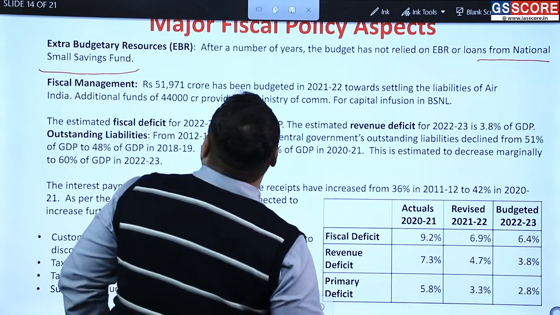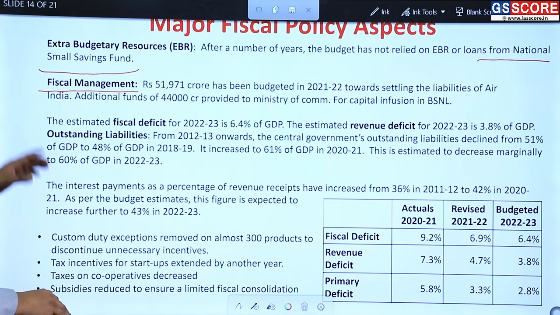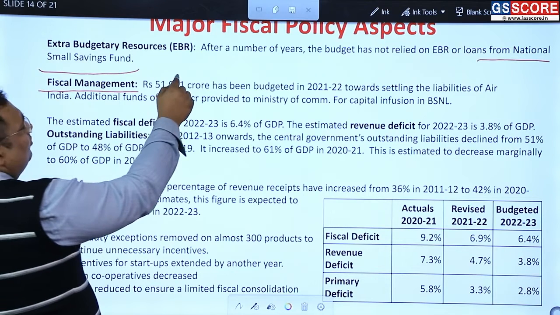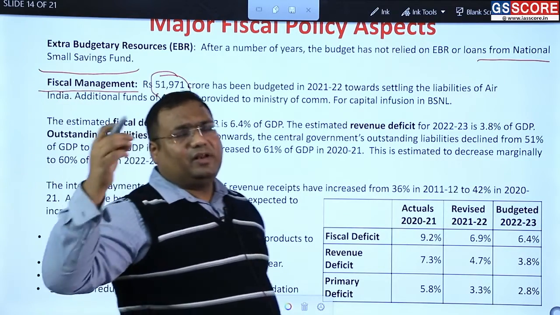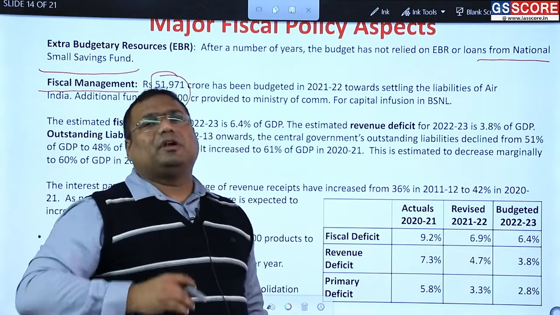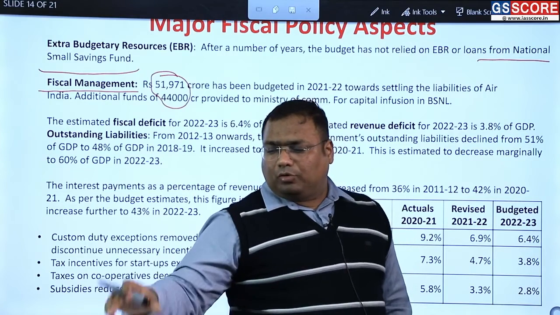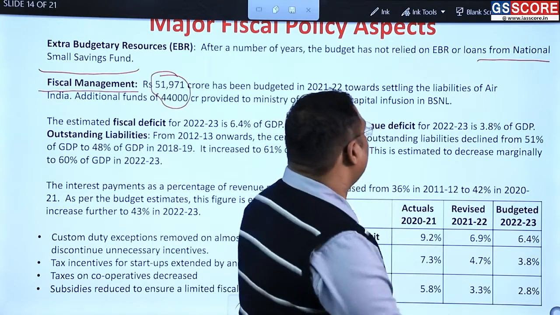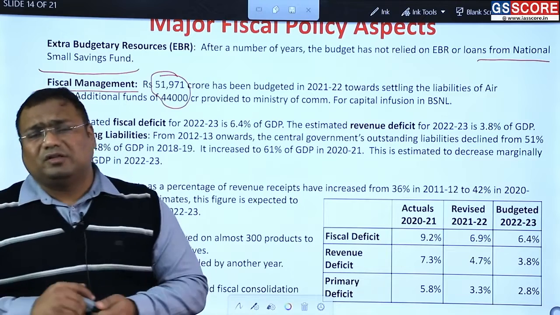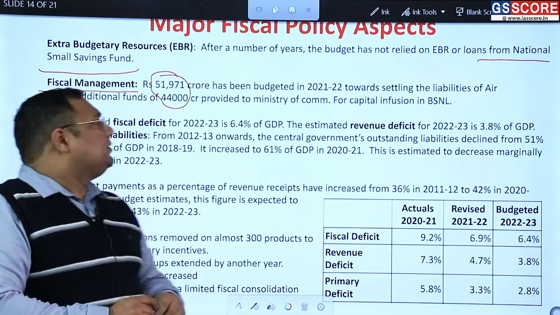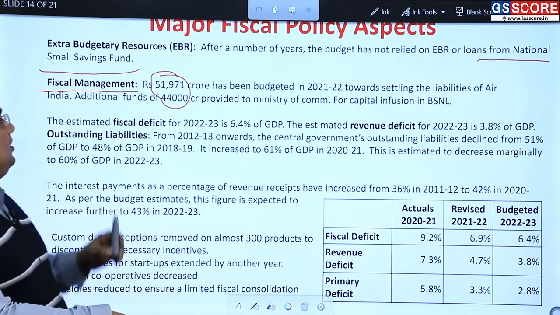Then another point about fiscal management. What we are looking in our expenditure is also affected by these numbers. Air India had a lot of loans, and when Air India had to be sold, government had to settle those loans, without which government could not sell Air India. So in order to cover up the loans of Air India, government provided 51,000 crore rupees in our budget towards the Air India settlement. And then another 44,000 crore rupees have been given for capital infusion in BSNL.